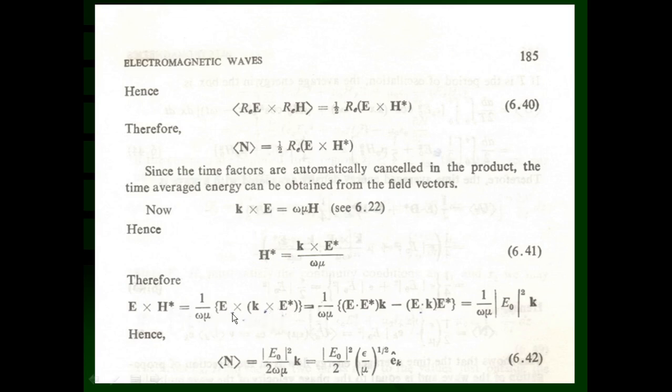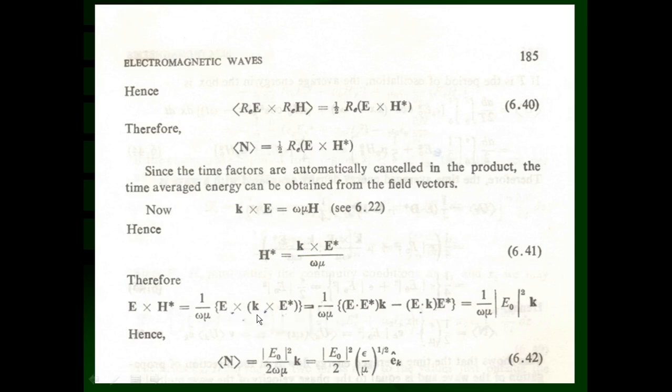We can utilize the vector identity here. That is A cross B cross C, which is nothing but B into A dot C minus C into A dot B. That means the middle vector comes with the positive sign and its coefficient is the dot product of the remaining two vectors. So that way we get the first term.